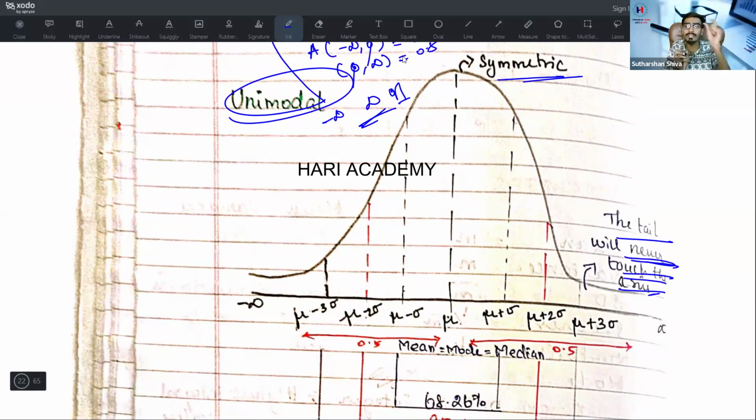You may get a theory question: which curve will never touch the x-axis? The symmetric bell-shaped curve will never touch the x-axis. So it goes from minus infinity to plus infinity. Mu minus 3 sigma, mu minus 2 sigma, mu minus sigma, mu, mu plus sigma, mu plus 2 sigma, mu plus 3 sigma. Till this point, the area is 0.5. Till this point, also 0.5. At the mu point, mean, median and mode remain the same.